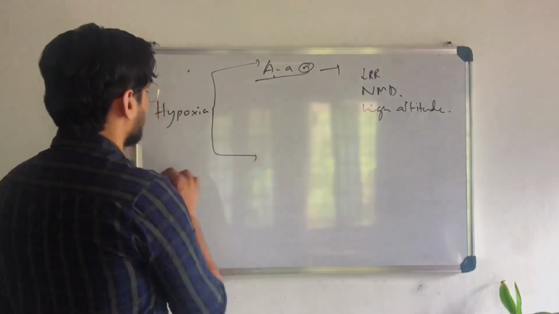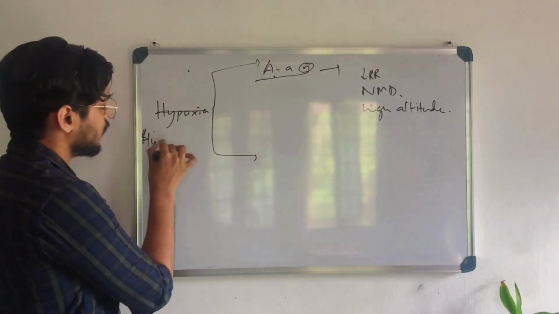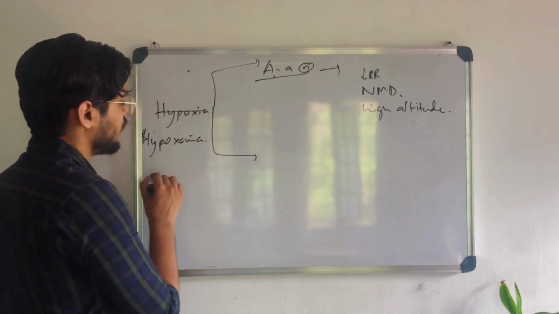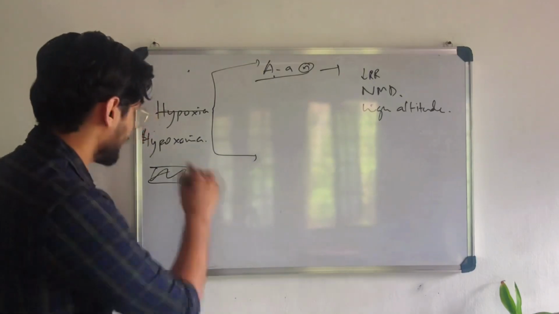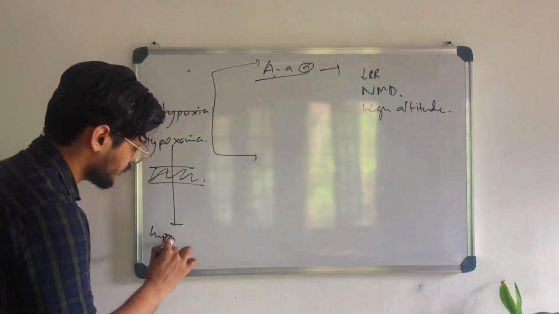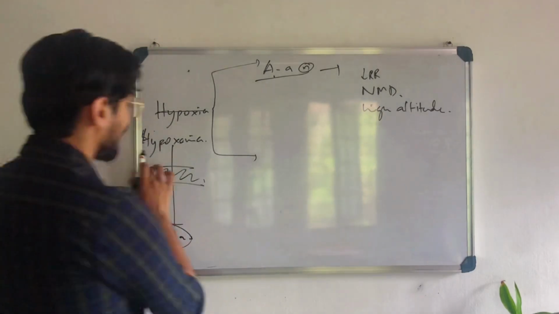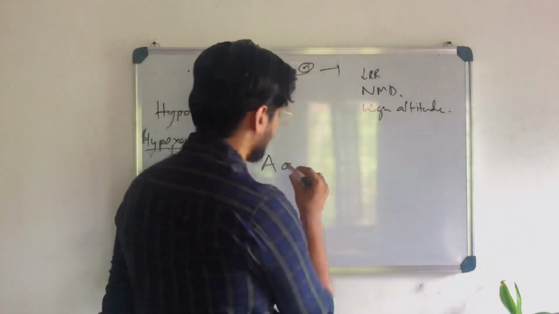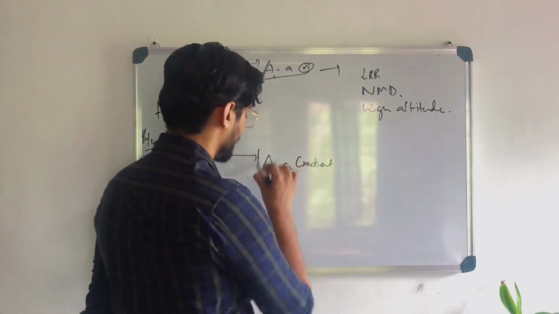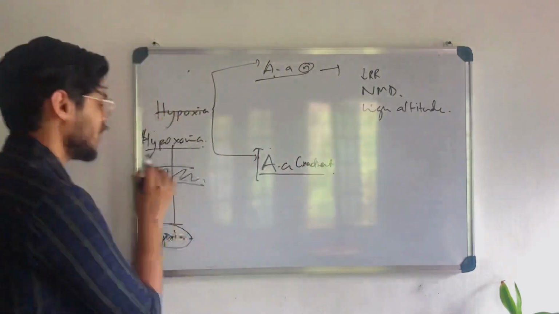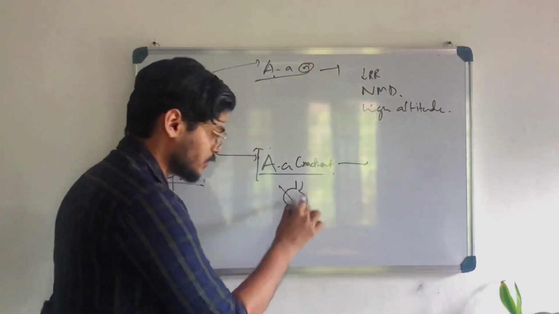Let's say it is hypoxemia. What is hypoxemia? Less oxygen in the blood, which can actually cause hypoxia, right? There is less oxygen in the blood, it can cause hypoxia. Anyway, if hypoxemia is accompanied by AA gradient increasing, if AA gradient is increased along with hypoxemia, that means there is something wrong with the alveoli.